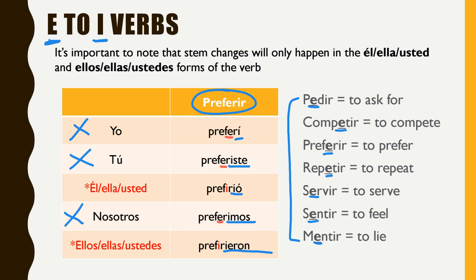Okay, that means that it only changes in 2 spots. It changes from an E to I. I don't know if you can see that yellow very well. It changes from an E to an I in the él, ella, usted form, and then it also changes from an E to an I in the ellos, ellas, ustedes form, right there, okay? So you end up with preferí, preferiste, prefirió, preferimos, prefirieron, okay? And you'll notice then that it only changes where I have it, the subjects highlighted in it, right? The él, ella, usted form and the ellos, ellas, ustedes forms.